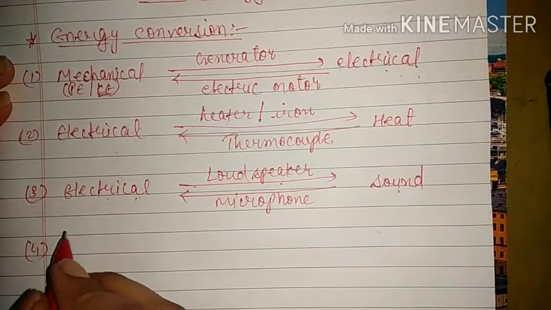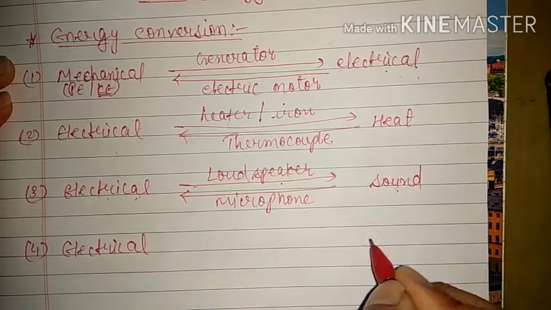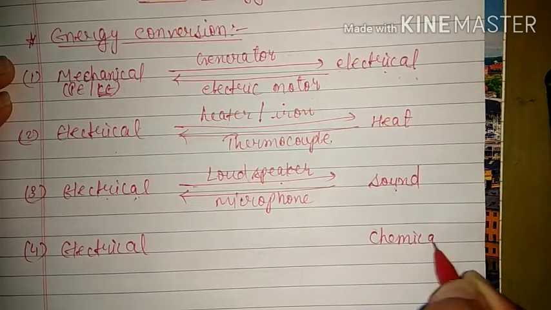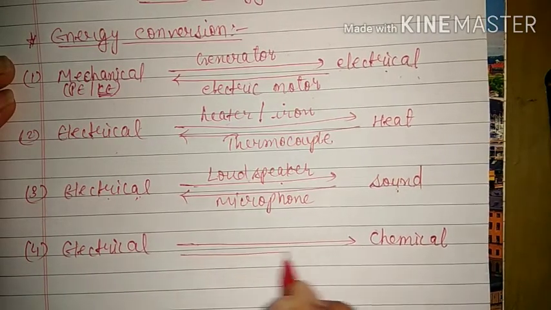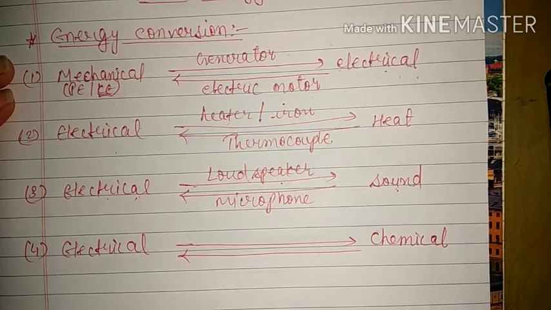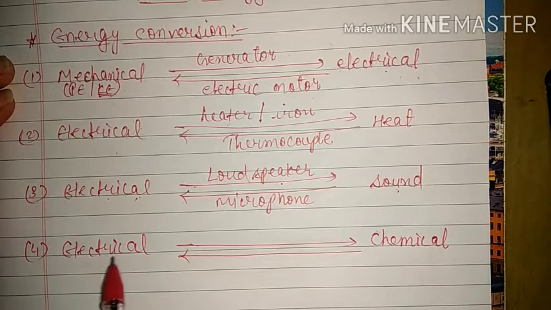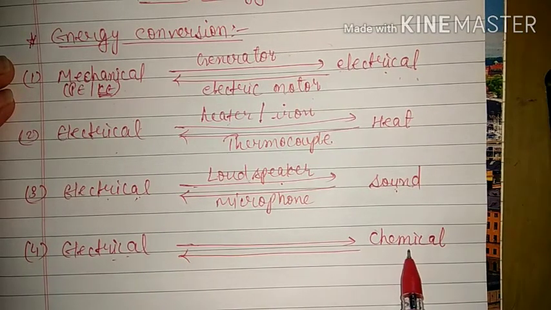And the next one is electrical energy into chemical energy. This we have already discussed in one of the previous videos. That means when the battery gets discharged, we put it on charging. From there it takes electrical energy and stores it in the form of chemical energy.